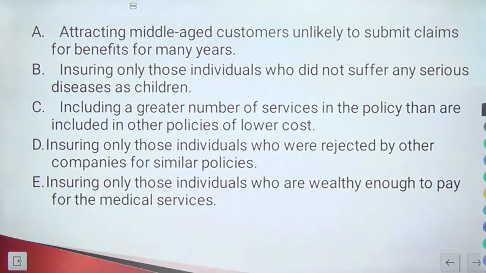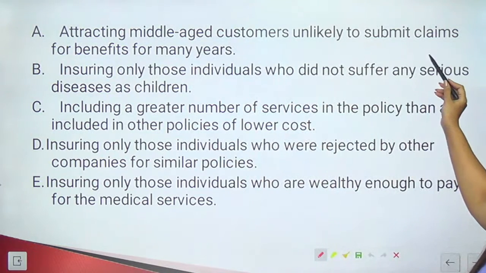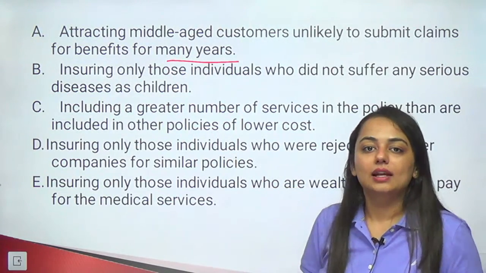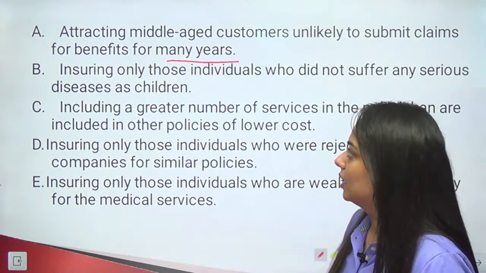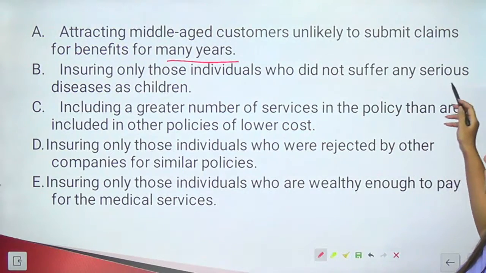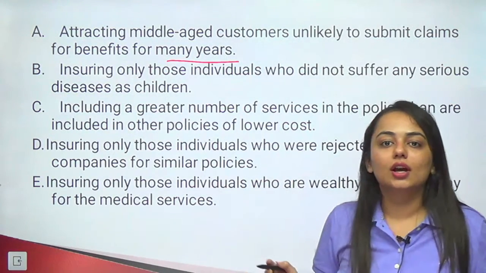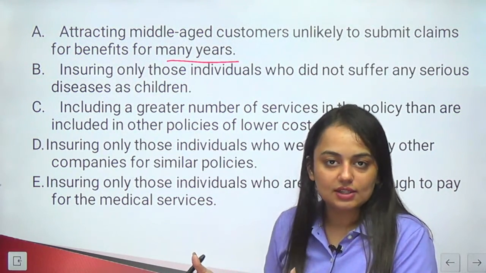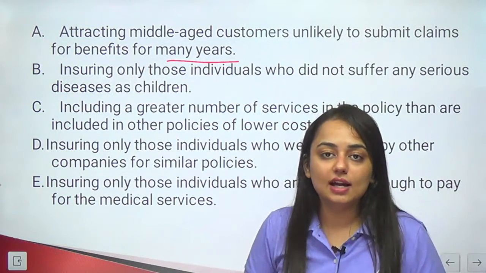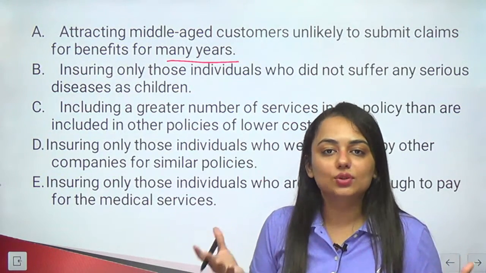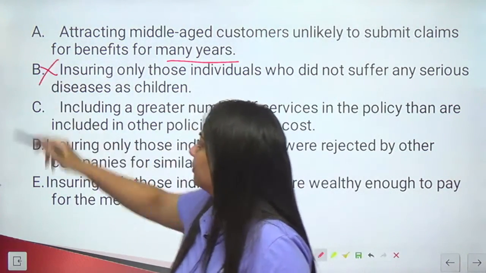Attracting middle-aged customers unlikely to submit claims for benefits for many years. Can this be the answer? Let's read other options also and then we'll guess. So this sounds good, okay? Ensuring only those individuals who did not suffer any serious diseases as children. How can we or anyone be sure that those who did not suffer any disease as children will not suffer any disease as elders in their later age also? So there is no substance to this. So we can negate this one.